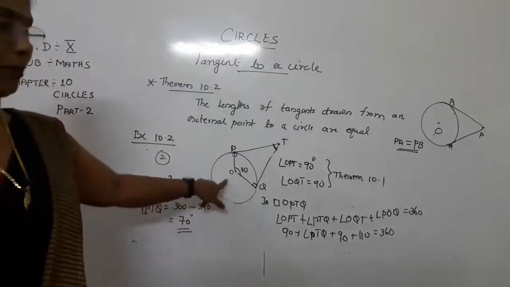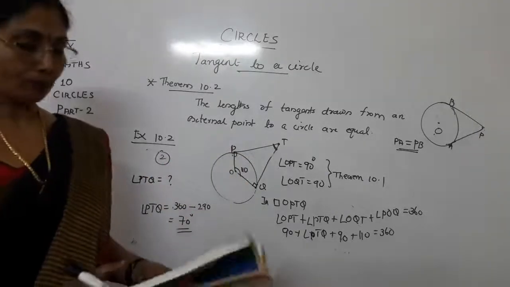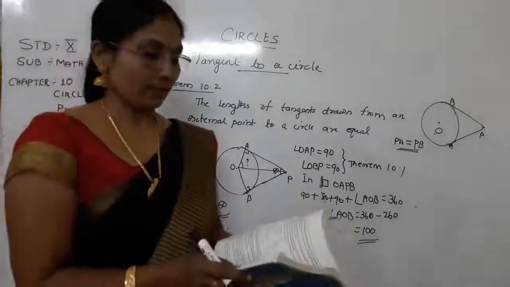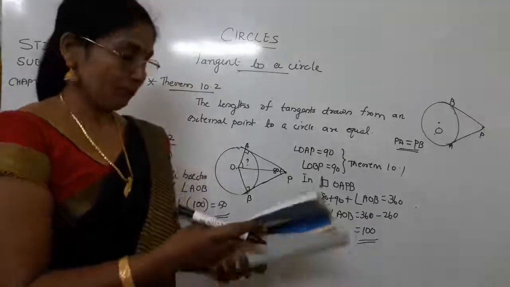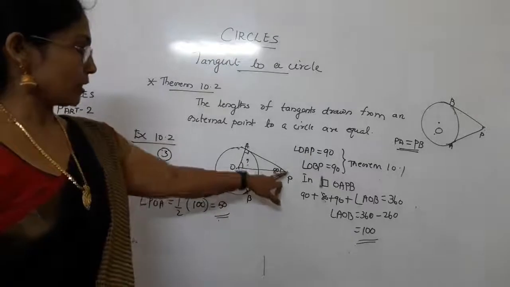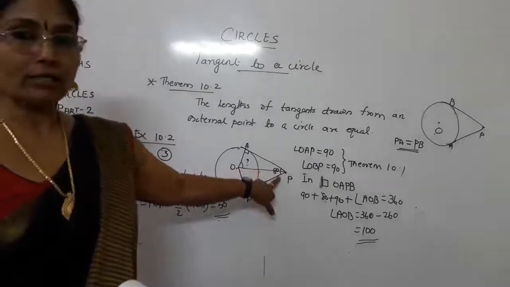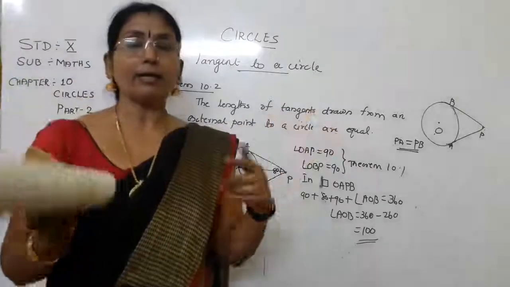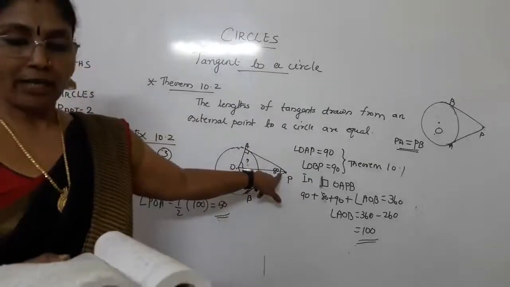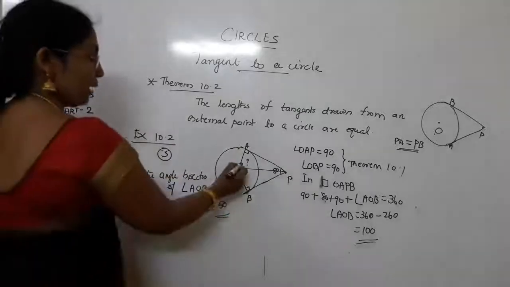Okay children. So here is the application of the sum of all the angles theorem. Exercise 10.2 question number 3. The statement again uses angle sum only. The tangents PA and PB from a point P, 2 tangents drawn with center O, are inclined at an angle of 80 degrees. That means angle APB is given as 80. The question is angle POA is equal to what? That means you have to find this angle.